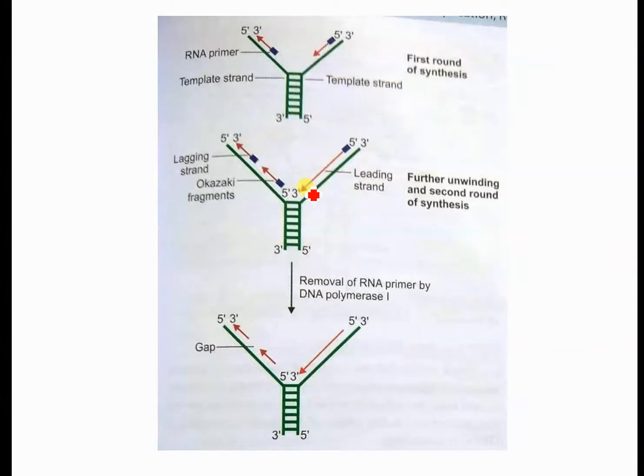So this is the replication, how it happens. First, it is started. This is the primer parent strand. This is the newly synthesized strand. This is the movement of the replication fork.